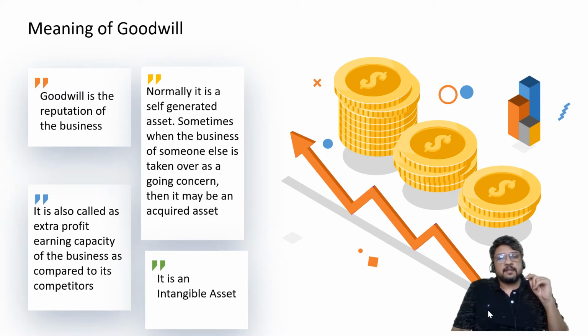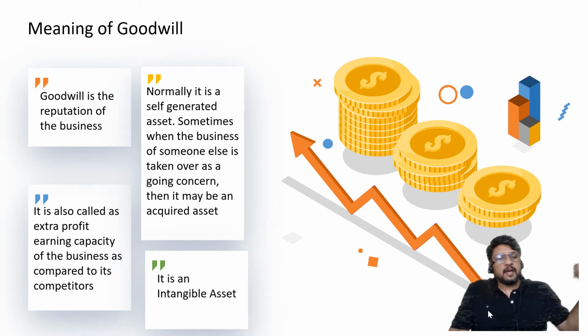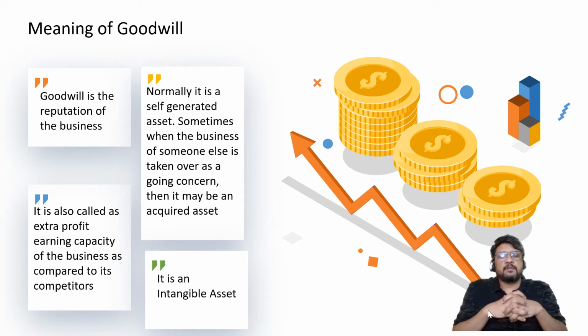So it is an asset, but it is a self-generated asset. It is not an asset for which we have spent money. It's an asset for which we have spent our khoon pasina. If I use the Hindi language, khoon pasine ki kamai. Goodwill is our khoon pasina that is converted into our reputation. And it is an intangible asset. So you can't touch it, you can't feel it. You can't say that, see, this is our goodwill which is kept here. In this corner we are keeping furniture, in that corner we are keeping plant and machinery, and in this corner we are keeping goodwill. No, nothing of that sort can be shown.